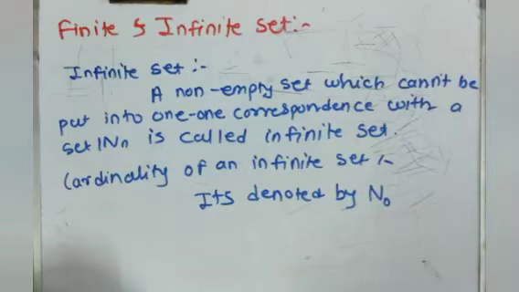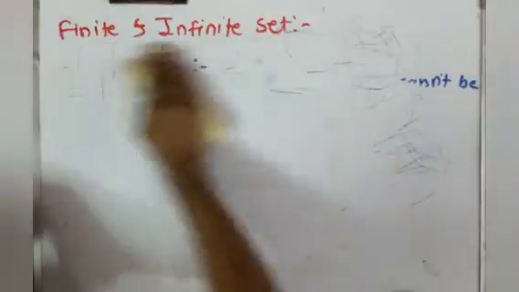Now there is one theorem on finite sets. Just remember the definition of finite and infinite sets; we will use this in countable and uncountable sets.